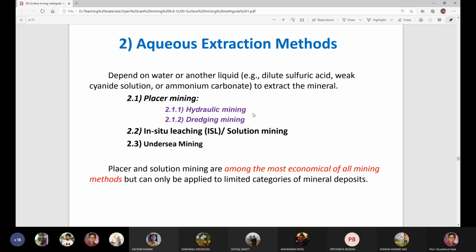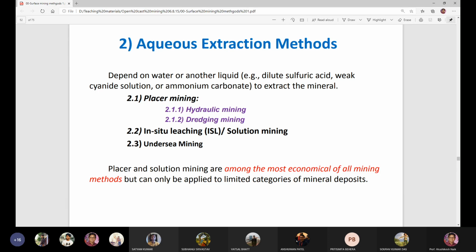By using the water force, water at great pressure, if you direct the water through the help of a nozzle at high pressure, the rock will be broken in the case of hydraulic mining, which is also called hydraulicking.